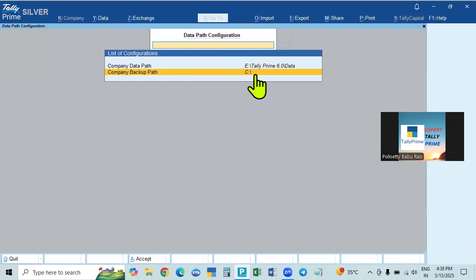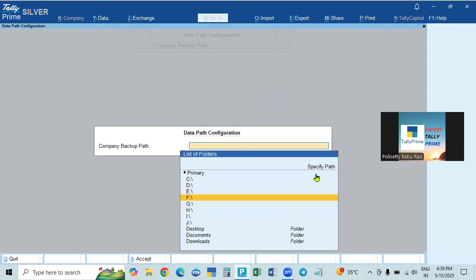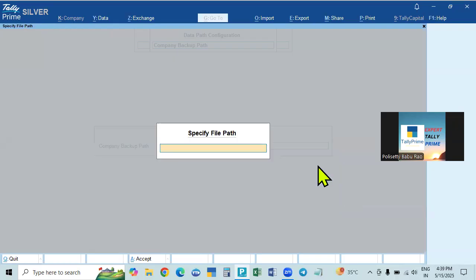Okay, now how to give it here. We cannot type there. Press Enter, it will come down. Here you have to create the new one. You have to select. If it is already created, go and select from drive, and select that. If it is created in F folder, then the F backup data path will be shown here. But if you haven't created it, you can select from drive, or you can create it right here.